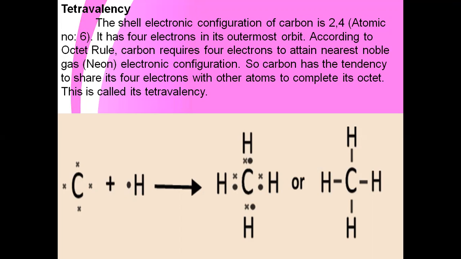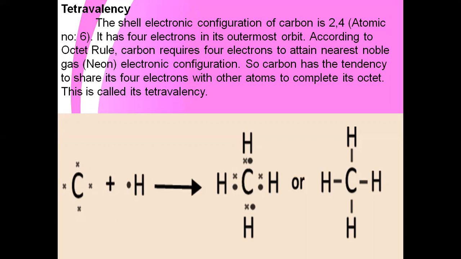So carbon shares its 4 electrons, and the 4 hydrogen atoms share their electrons with the carbon atom. The cross mark indicates the carbon atom's electrons in the outermost shell, and the dot represents the hydrogen atom's electrons in the outermost shell. This is tetravalency.